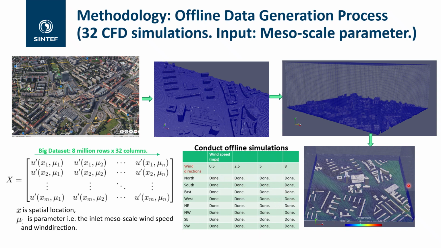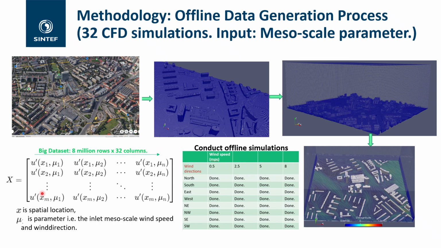For each simulation, each input boundary, mesoscale wind direction and wind speed, we get this flow field, and that is a flow field of 8 million cells. So we have a big data set generated that is 8 million rows, that is the spatial location, and for each parameter, which is the column, that is the 32 sets of mesoscale wind direction and